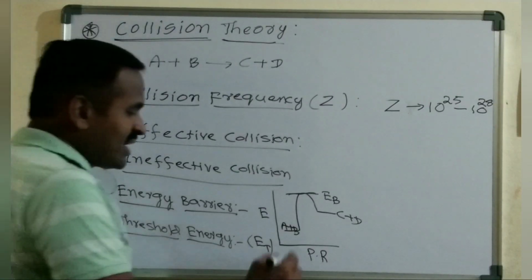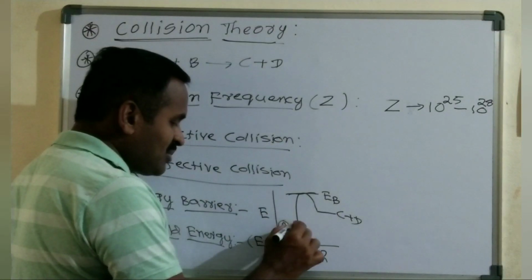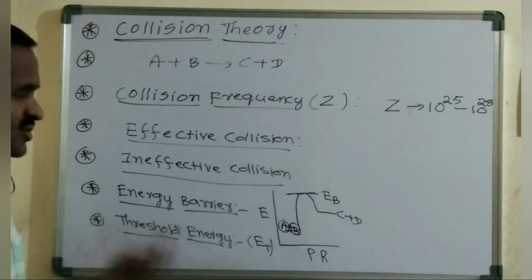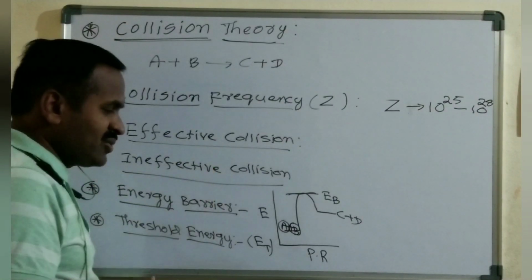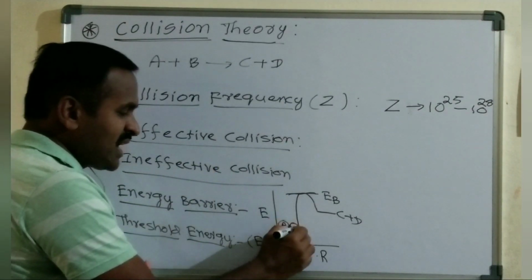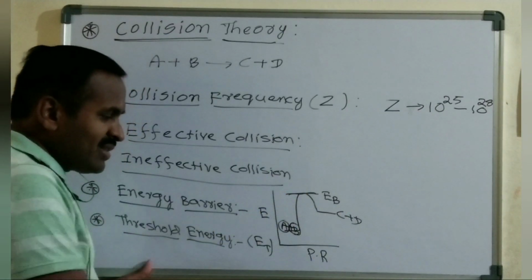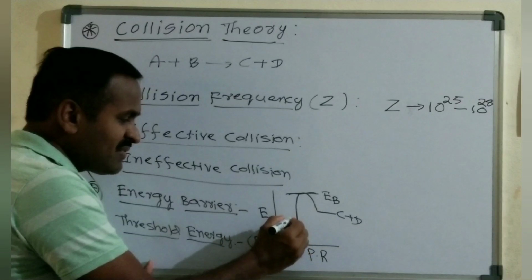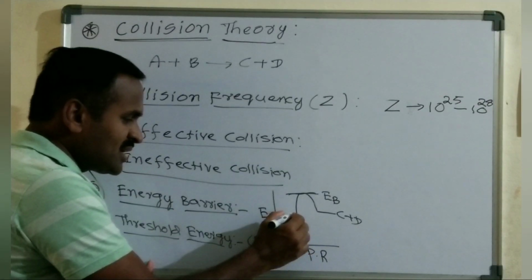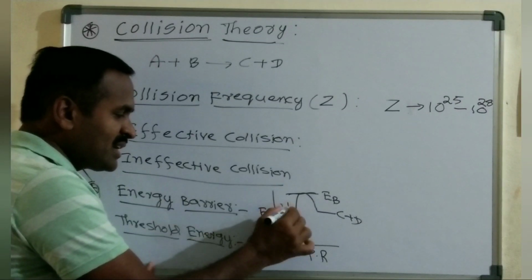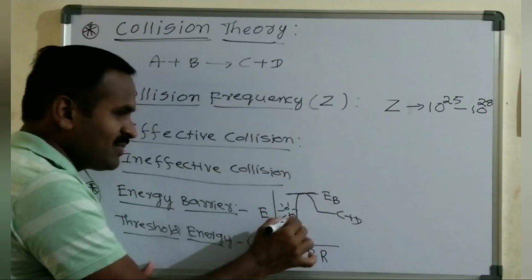Even these reactant molecules, A is one reactant molecule and this is another reactant molecule, can make collisions, and these collisions are either effective collisions or ineffective collisions. These effective collisions can directly cross this energy barrier and form the product. Whereas the ineffective collisions come to a certain extent and then disperse and move randomly in different directions, right?